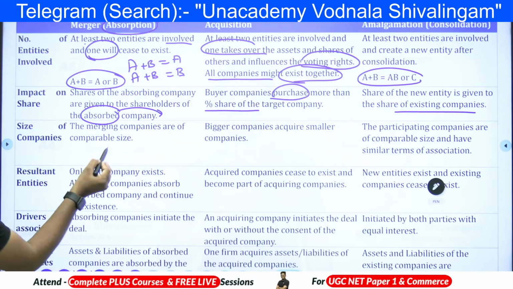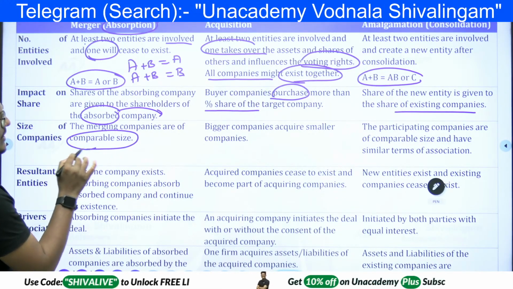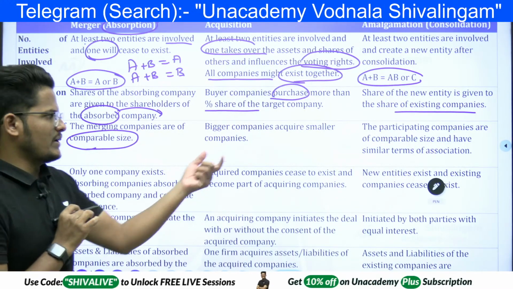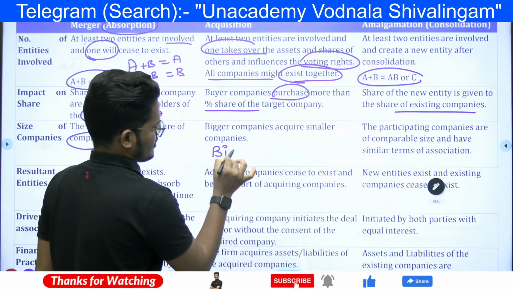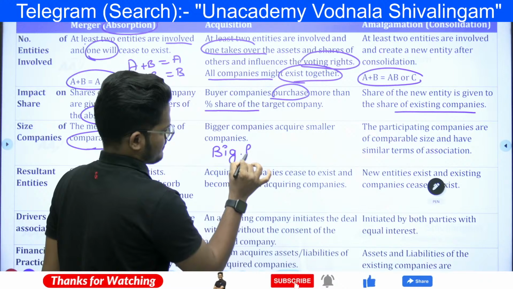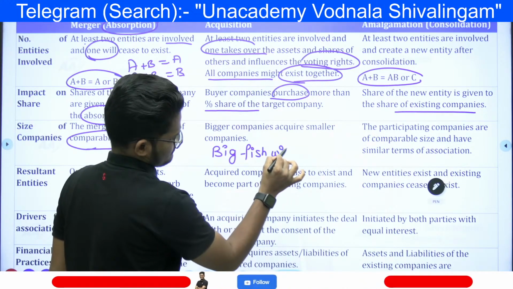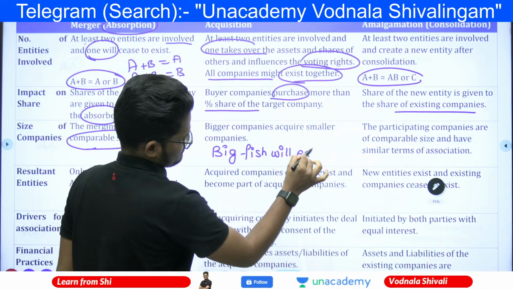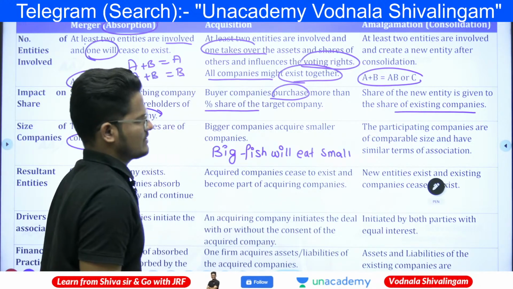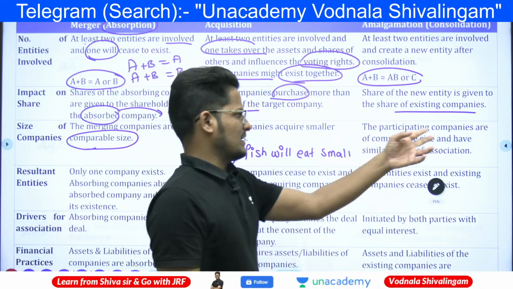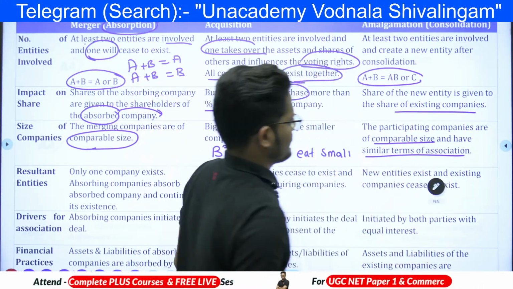And here, the size of the companies. In a merger, two companies are of comparable size. Here the big fish will eat the small fish. And in amalgamation, the participating companies are of comparable size and have similar terms of association.